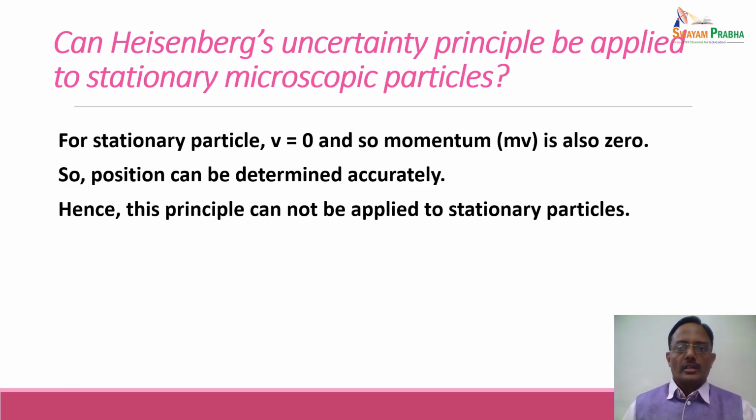That's why the statement of the Heisenberg uncertainty principle itself involves particles in motion. This principle states that it is impossible to determine simultaneously and accurately the momentum and the exact position of a microscopic particle which is in motion. So this concept is only for particles in motion, like electrons or photons, which have mass and are moving with very high velocities.